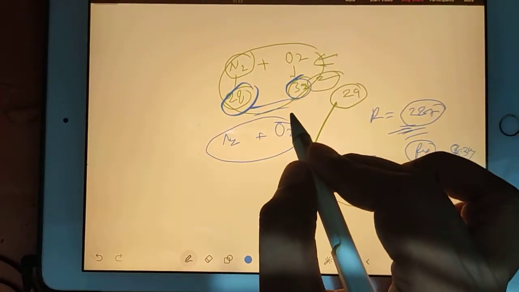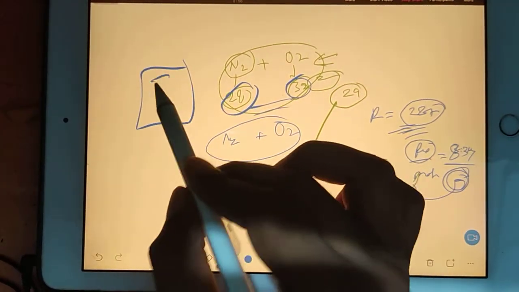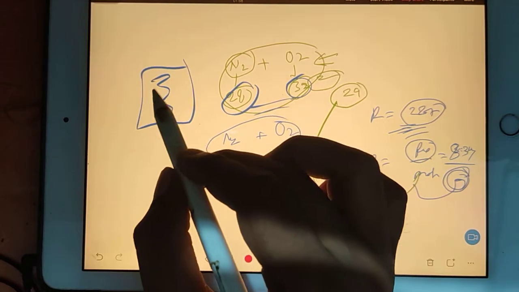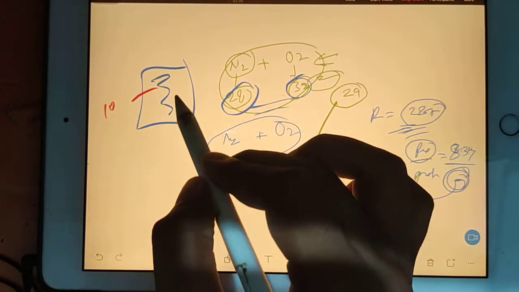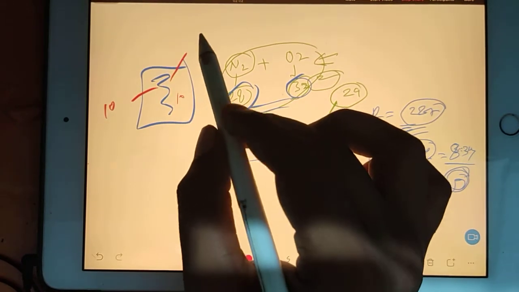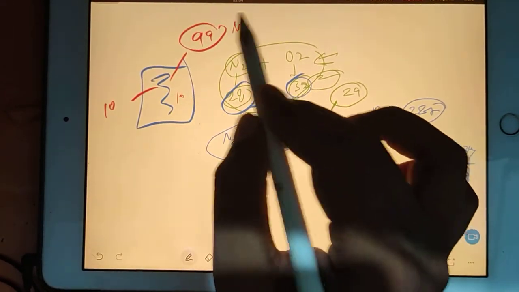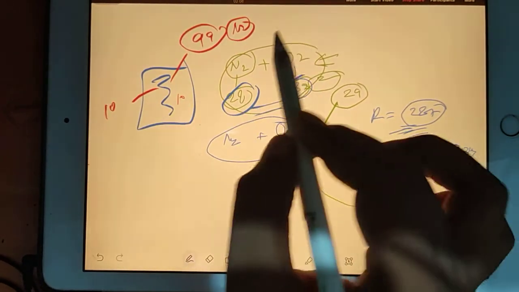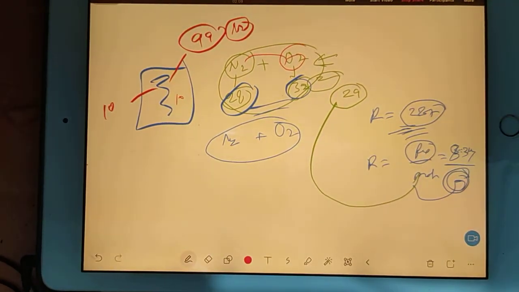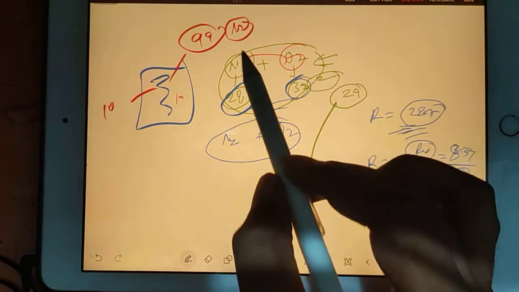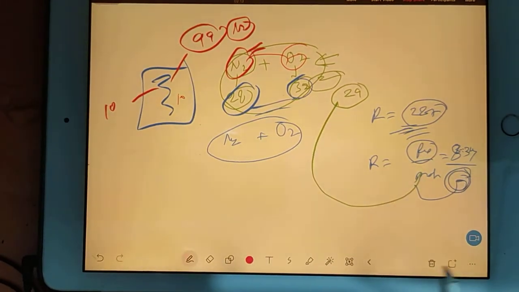But if you are taking a chamber of air, it's not like you have 10 N2 and 10 O2. You have around 99% N2 — that's why you cannot add O2 in the way you are adding. Are you getting my logic? N2 is so much.